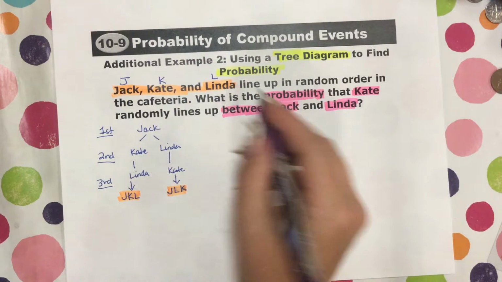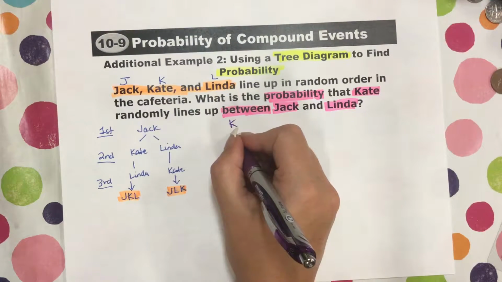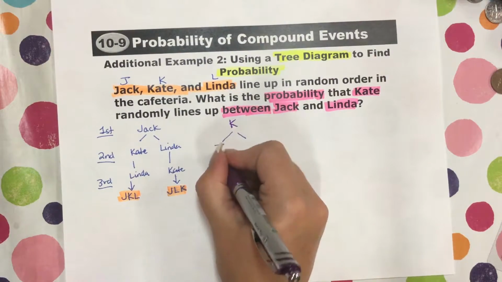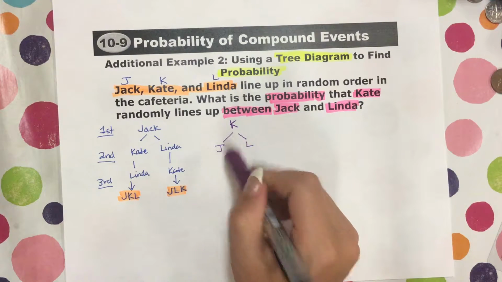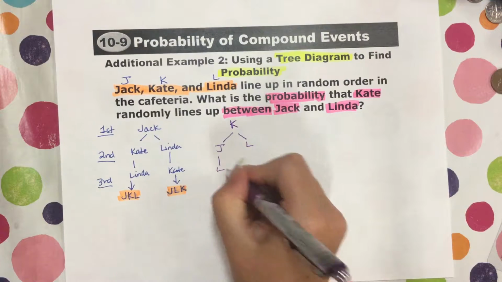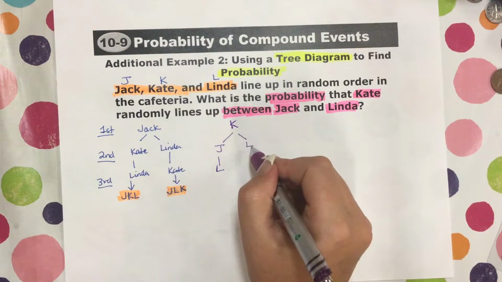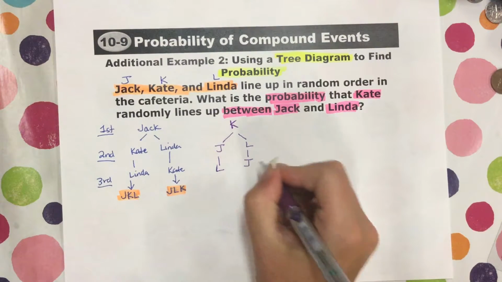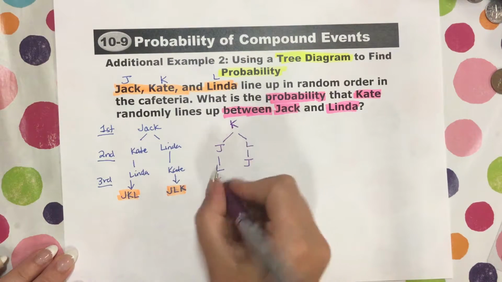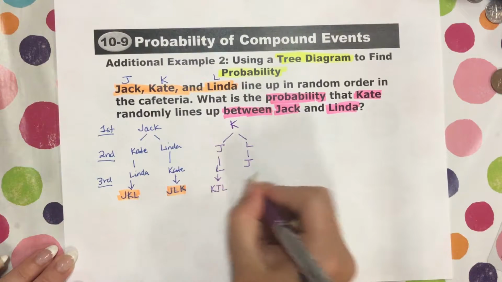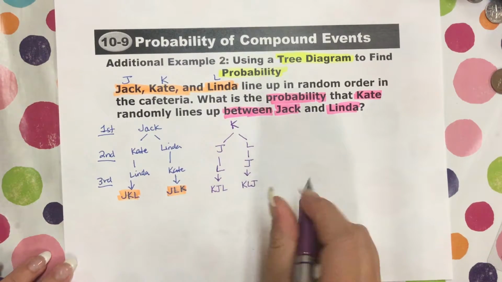So that's Jack being first, but somebody else could be first. How about we say that Kate is first? I'm just going to use the letters. If Kate's in first, who could be in second? Well, Jack could be in second and Linda could be in second. If Kate is first and Jack is second, then Linda would have to be third. And if Kate is first and Linda is second, Jack would have to be third. So we would have Kate, Jack, Linda as an option, and Kate, Linda, Jack as another option.